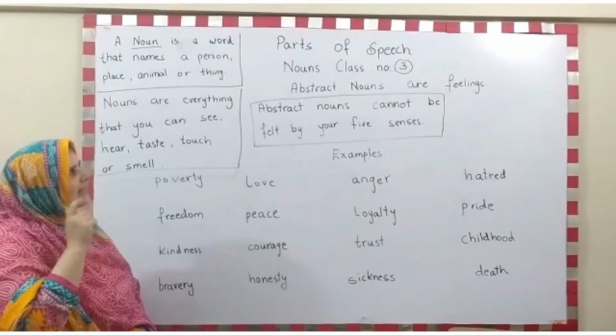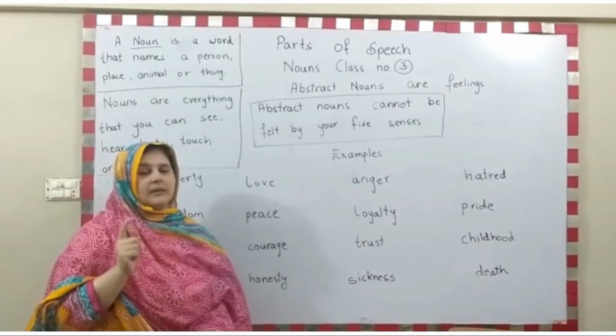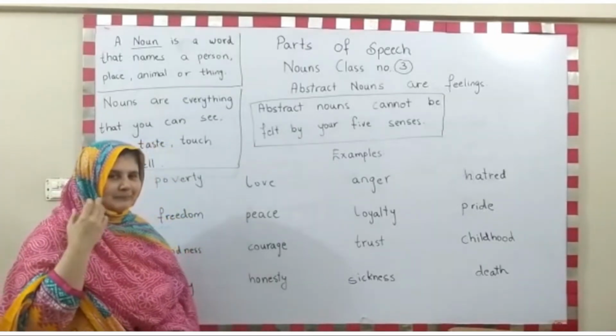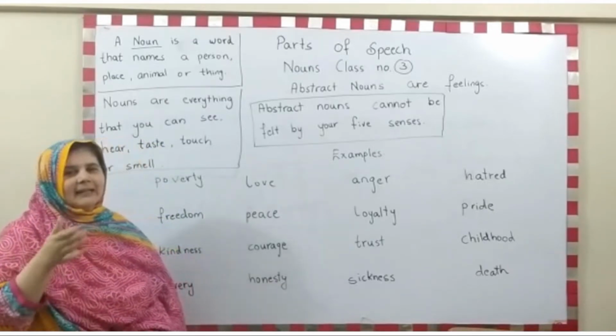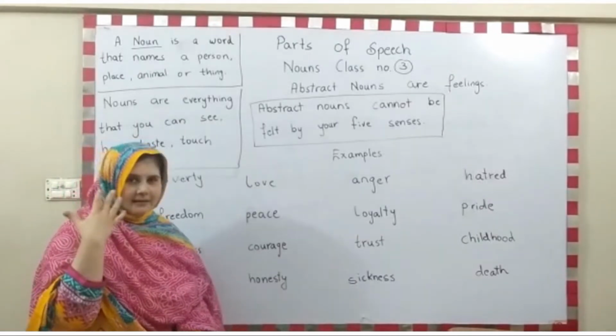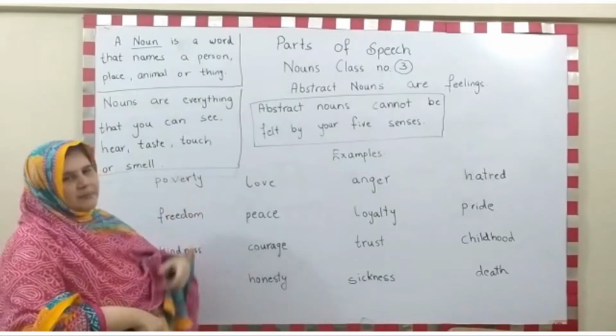Okay, this is class number 3 of nouns. In our first class, we discussed what nouns are. Nouns are people, names, places, animals, things. These are nouns, the things that we can sense with our five senses. But today we'll be doing abstract nouns.